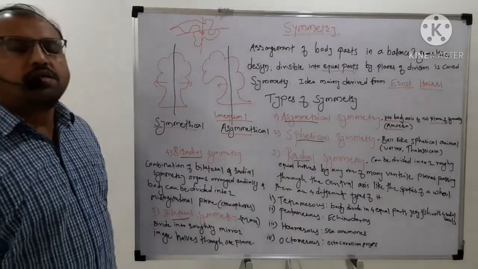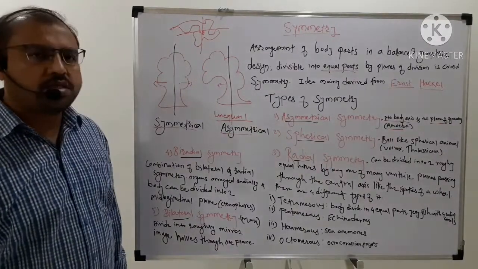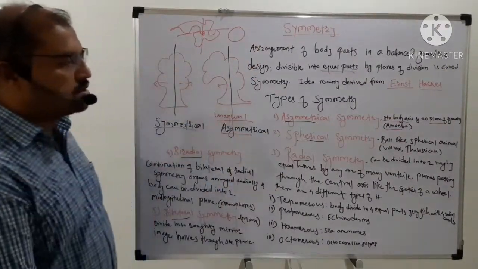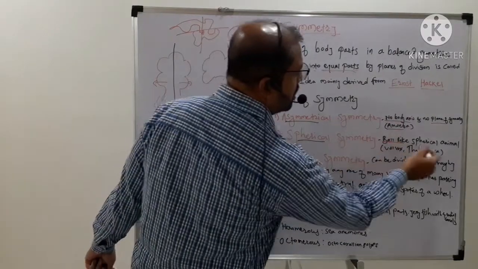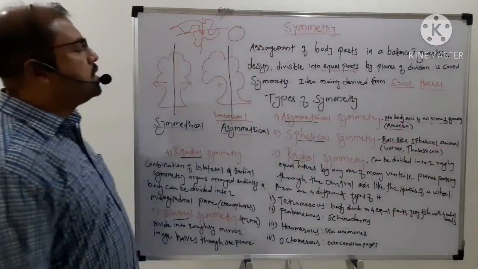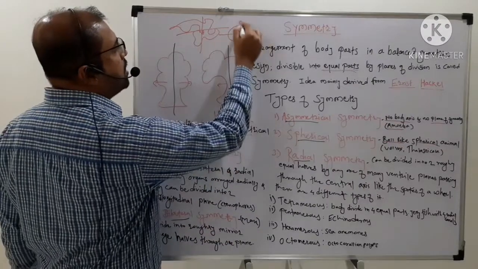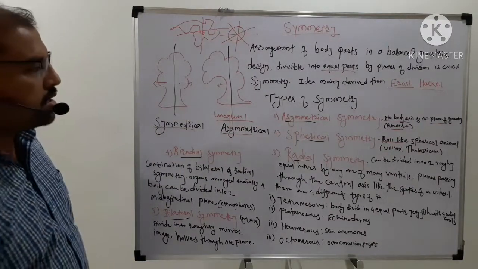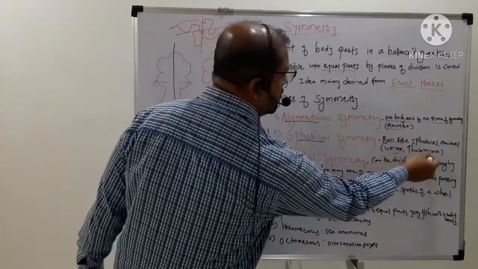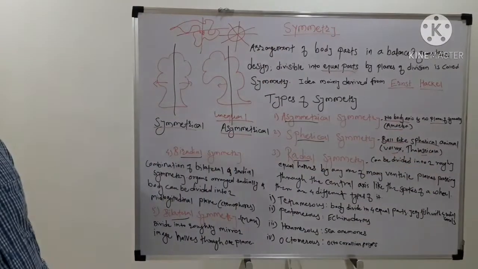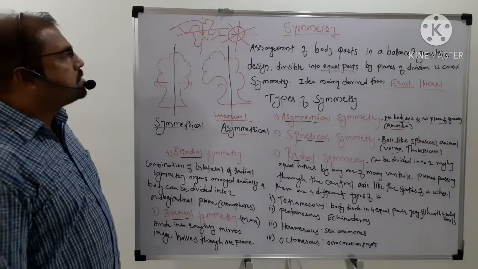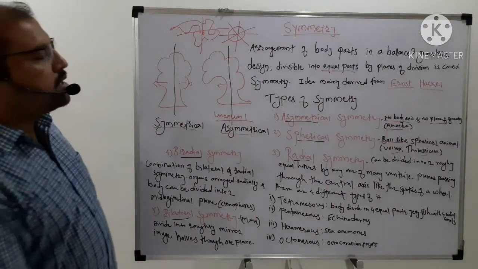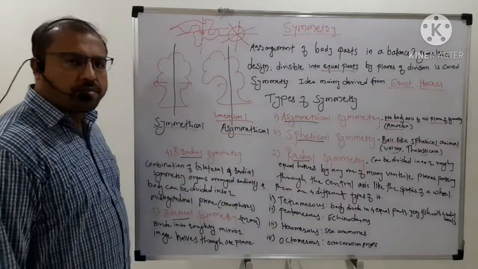Now the second type, spherical symmetry. Spherical means it has a circular shape, like a ball or a spherical animal. These individuals can be divided into many equal halves. The examples are Volvox as well as Thalassicola. Thalassicola and Volvox can divide into many equal halves from any plane. Such symmetry is called spherical symmetry.